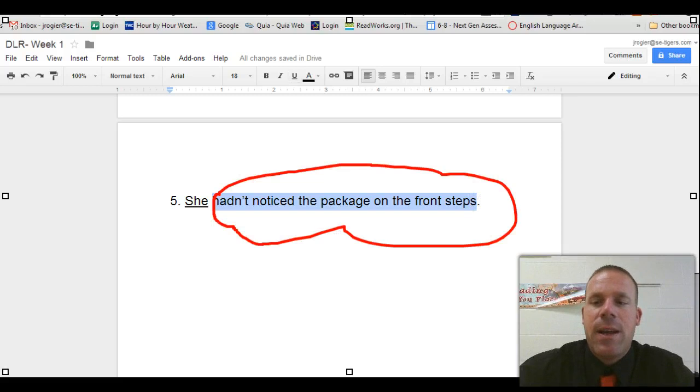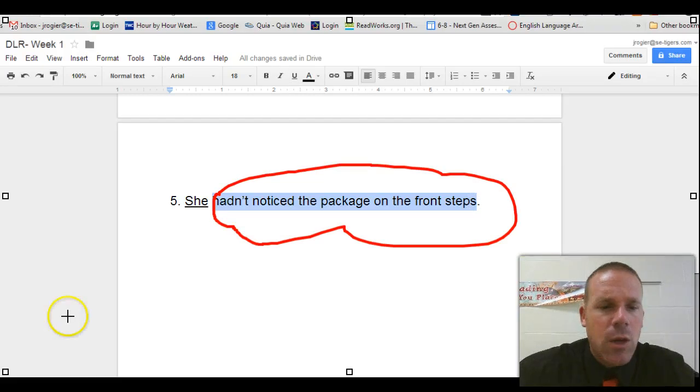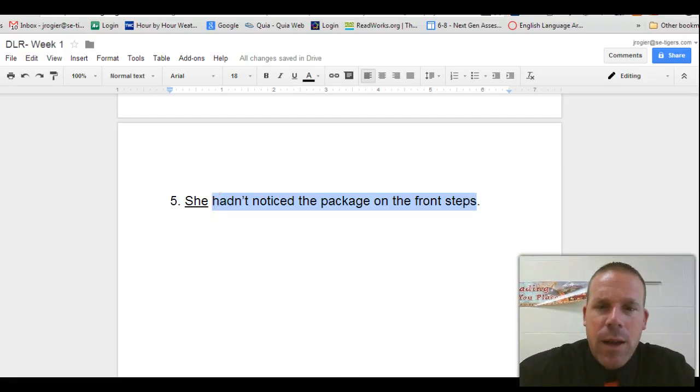Now, sometimes I find it's a little easier. So you should have hadn't noticed the package. That's going to be your full complete verb there. We had little problems there with the computer, so at least I have it highlighted up here for you. I hadn't noticed the package on the front steps.